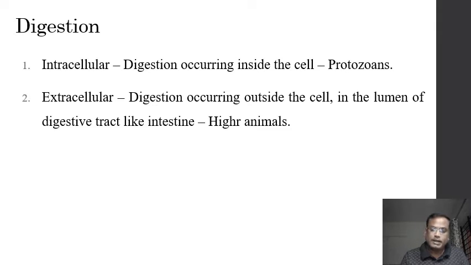You know that the intestine is normally the place where the food is broken down. So it happens in the cavity of the intestine, where the enzymes are secreted and act on the food, and the digestion takes place. The digested food is absorbed by the wall of the intestine. So this is called extracellular digestion.